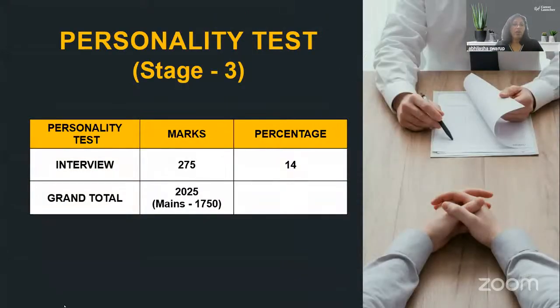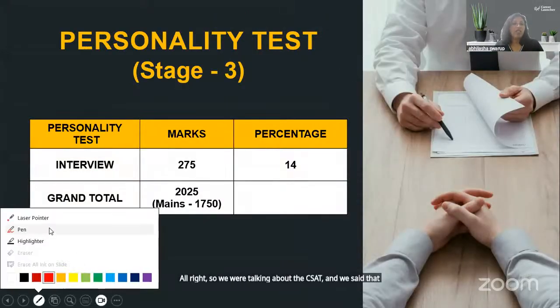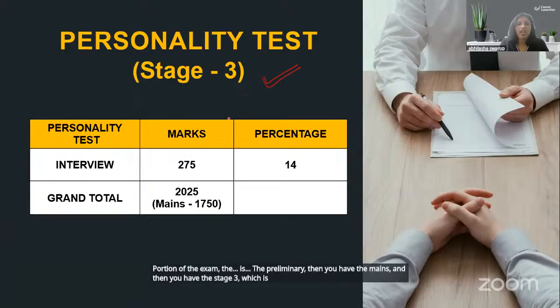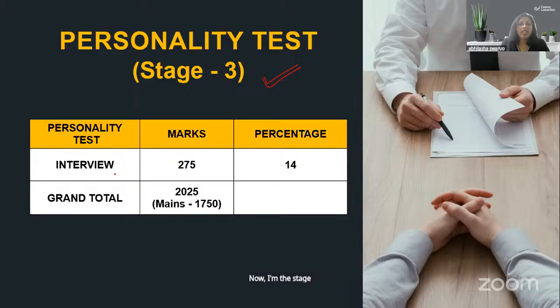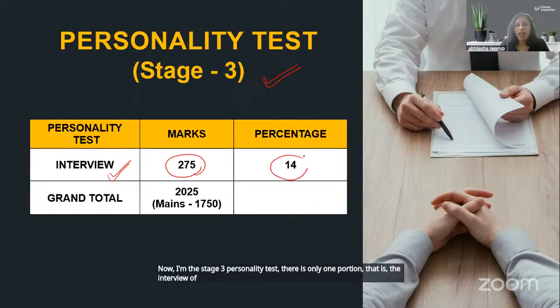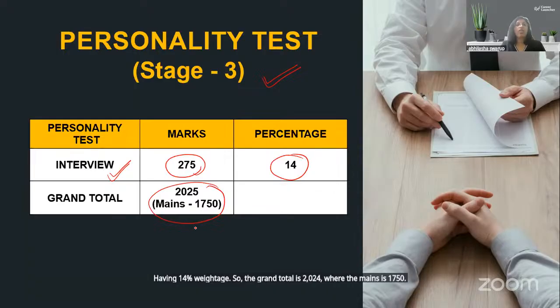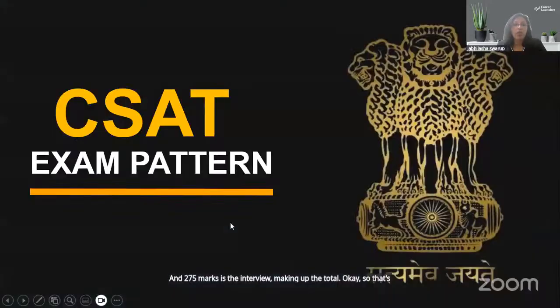All right, so we were talking about the CSAT and we said that the first portion of the exam is the preliminary, then you have the mains, and then you have the stage 3, which is the personality test. Now, in the stage 3 personality test, there is only one portion, that is the interview of 275 marks, having 14% weightage. So the grand total is 2025, where the mains is 1750 and 275 marks is the interview, making up the total exam. Okay, so that's your entire paper.